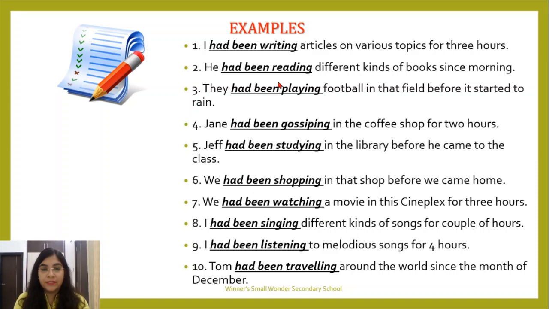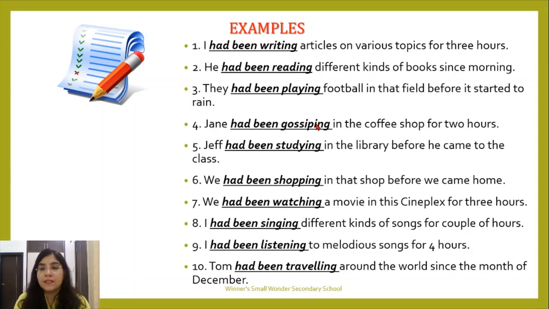Let's continue with the examples now. I had been writing articles on various topics for 3 hours. Again, a period of time. Had been is used as the helping verb plus ing form of verb. He had been reading different kinds of books since morning. They had been playing football in that field before it started to rain.